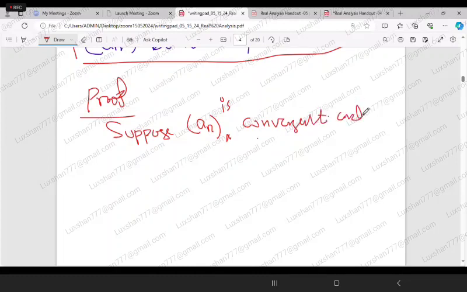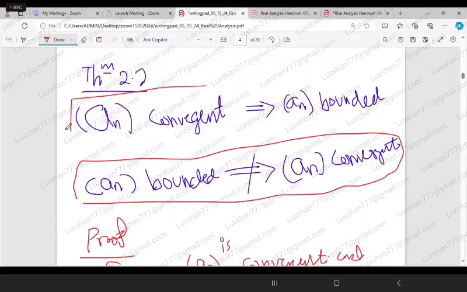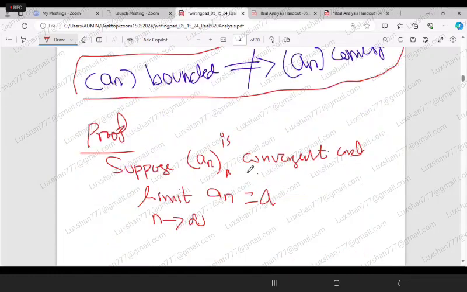And the limit of a_n as n tends to infinity equals a. Okay, so that is what I'm going to assume. So I'm assuming that the sequence is convergent and its limit point is a.